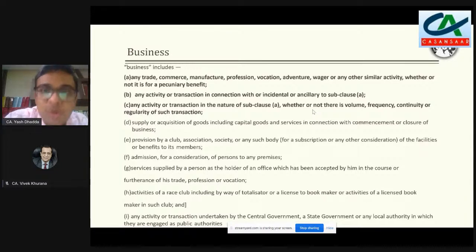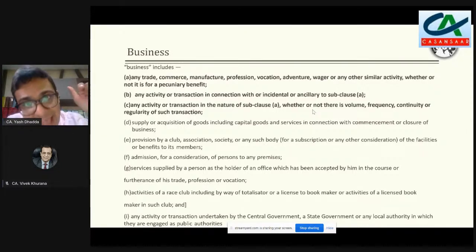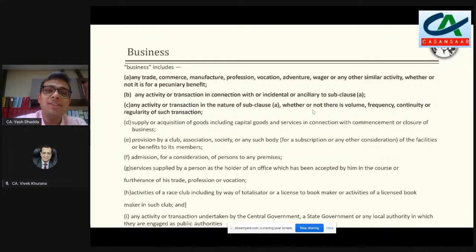And if the main activity is not covered in A, then clearly the incidental activity, even if it is otherwise taxable, under the definition of business in this Act, the incidental activity to sub-clause A cannot come in because the main activity itself is not covered in sub-clause A. So I might do an incidental activity which might otherwise look taxable, but because it is not incidental to an activity which is covered by A, hence all incidental activities, to my understanding, also go out of the definition of business.